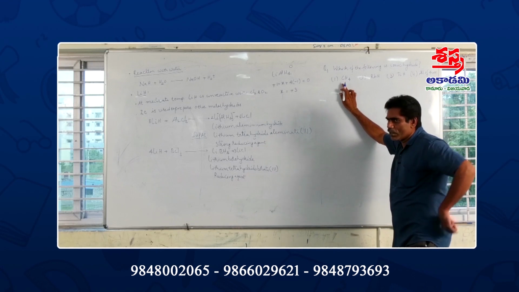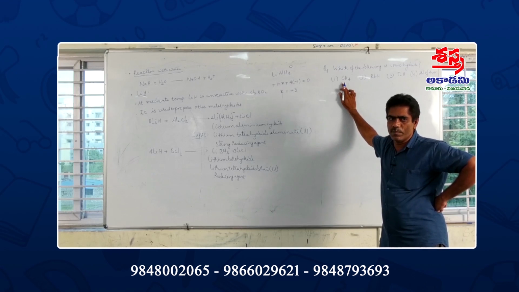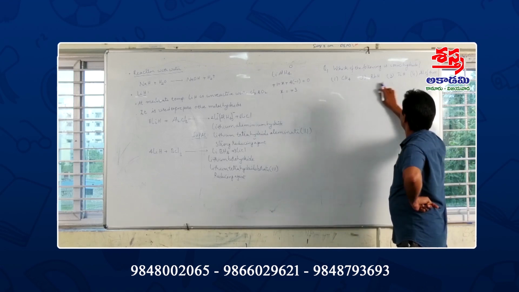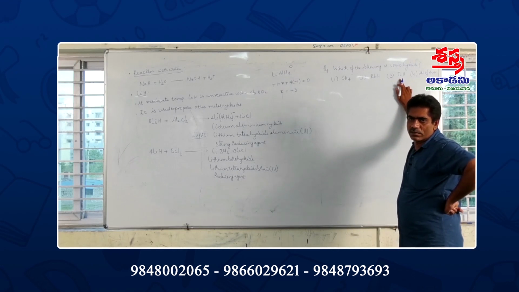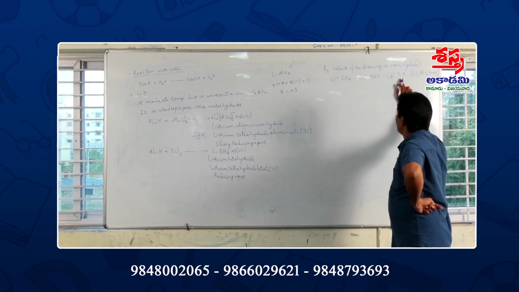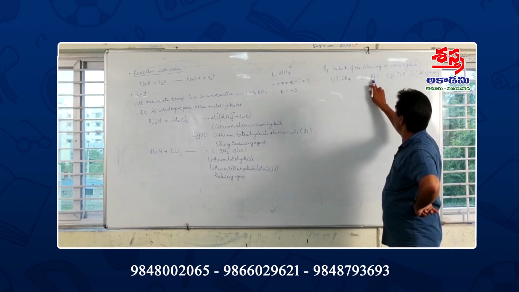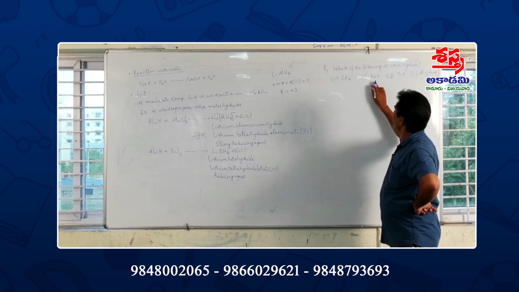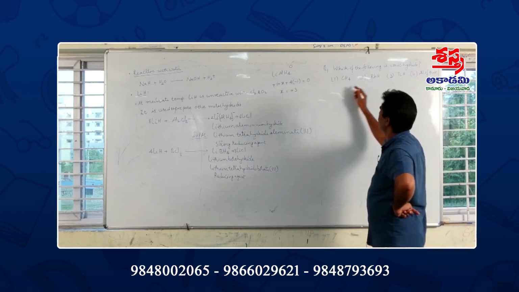Here in CH4, carbon belongs to p block, so it is a covalent hydride. TiH, titanium belongs to d block, so it is a metallic or interstitial hydride. So ionic hydride is s block. Rubidium is an s block element, especially an alkali metal.